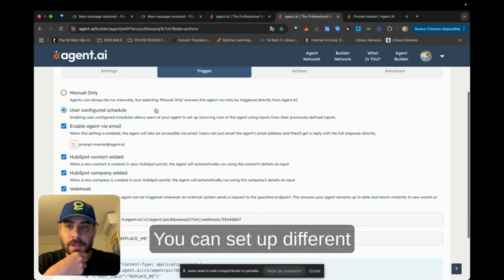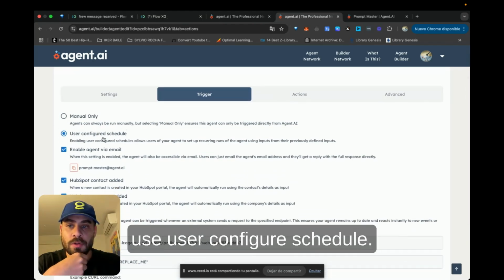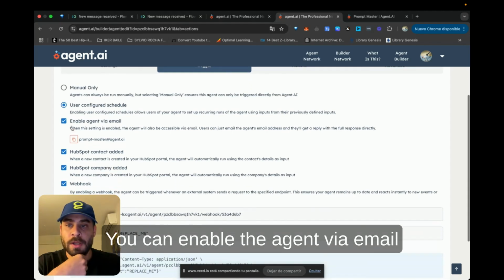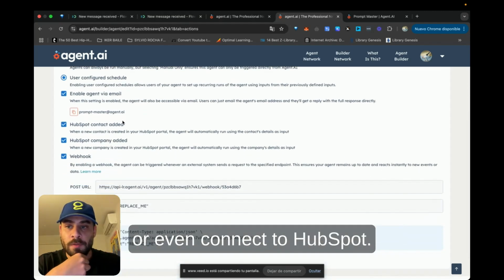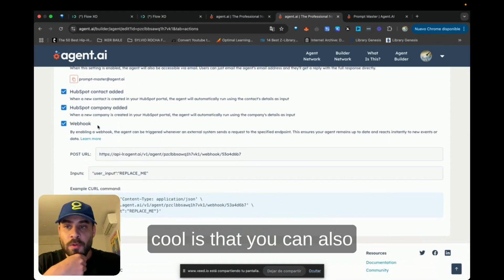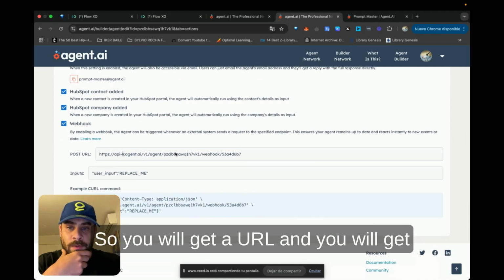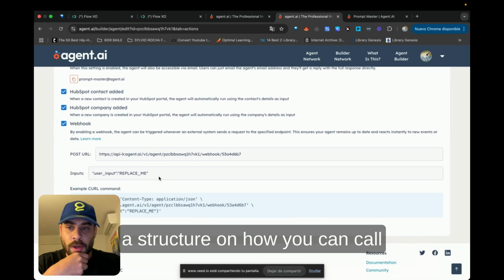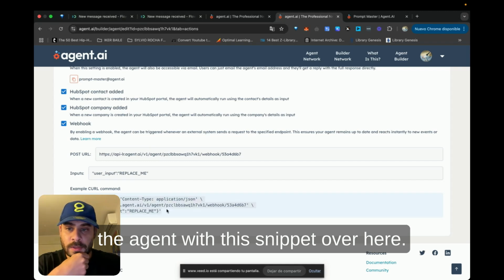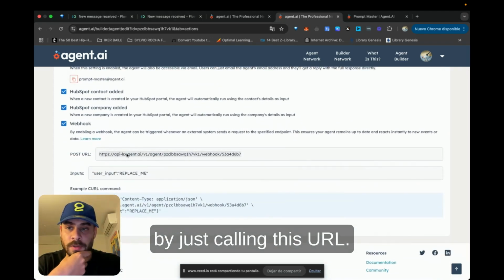You can set up different triggers for this agent. You can do manual only, or you can use a user configure schedule. You can enable the agent via email or even connect to HubSpot. Okay. And then something that is very cool is that you can also call the agent via a webhook. So you will get a URL and you will get a structure on how you can call the agent with this snippet over here, and then you can use it in your own app by just calling this URL.